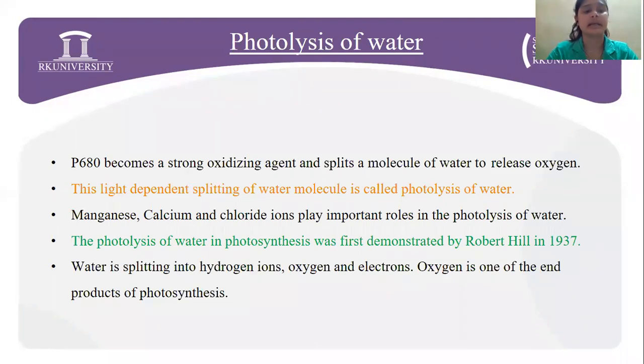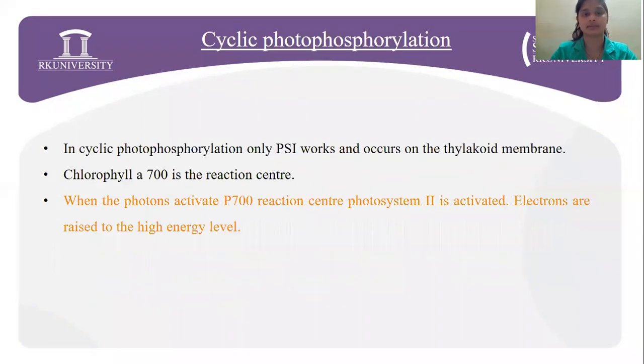Now, going on to the photolysis of water. P680, that is photosystem 2, becomes a strong oxidizing agent and splits a molecule of water to release oxygen. This light-dependent splitting of water molecule is called photolysis of water, or Van Niel's theory of photolysis of water. Manganese, calcium, and chloride ions play an important role in the photolysis of water. The photolysis of water in photosynthesis was first demonstrated by Robert Hill in 1937, and his work was based on Van Niel's theory. Water is split into hydrogen ions, oxygen, and electrons. Oxygen is one of the end products of photosynthesis.